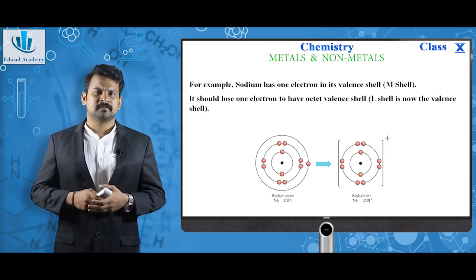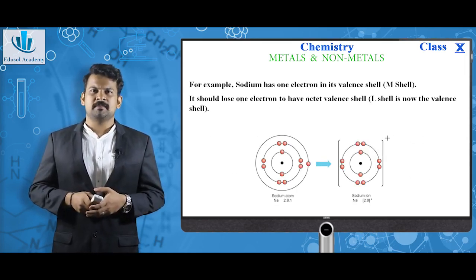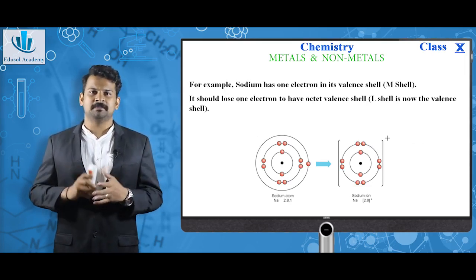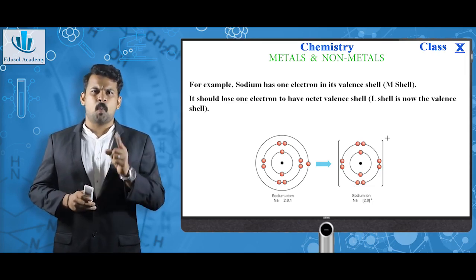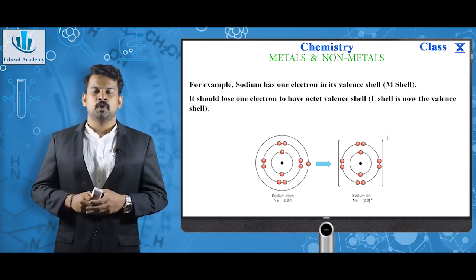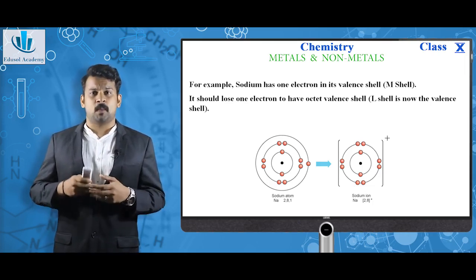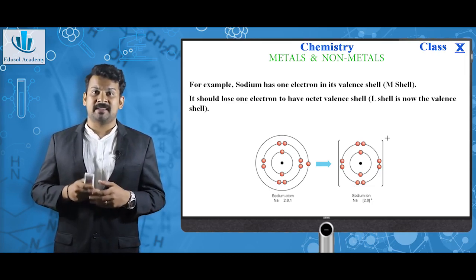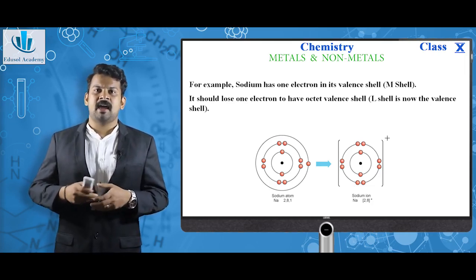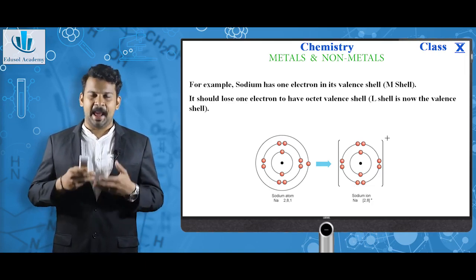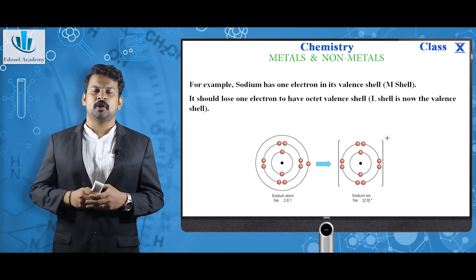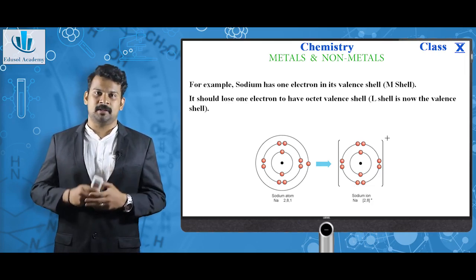Example 1. Let's take sodium. Sodium has three shells in its ground state, K, L and M. In the M shell, it has one electron. So, to have a complete octet configuration in the valence shell, there are two ways. Either sodium can gain 7 more electrons and have an octet configuration for shell M, or sodium can lose one electron, lose the M shell, and have the octet configuration for the L shell.